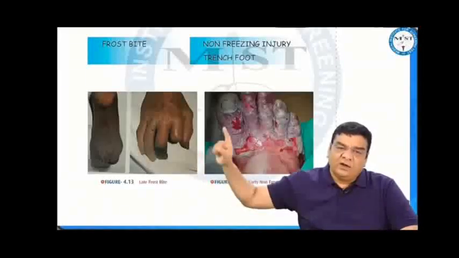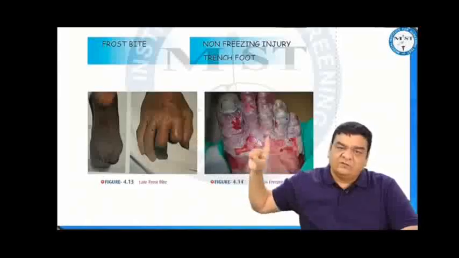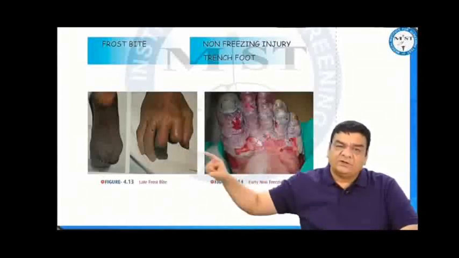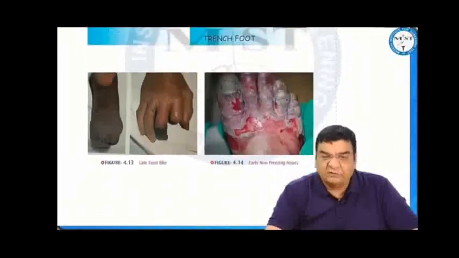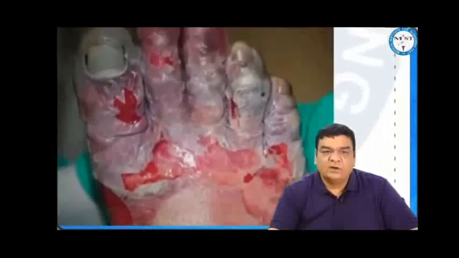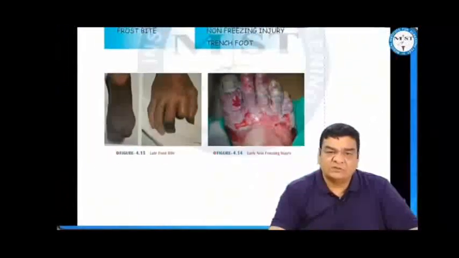Basic difference between the two: in frostbite, there is occlusion of microvessels, while in trench foot or non-freezing injury, there is alternating spasm and relaxation of the arterioles. In frostbite, the patient presents with hardness, numbness, while in trench foot, usually we find signs of inflammation, rubor, tumor, calor, dolor, maybe some edema with redness, ulceration, ecchymosis.